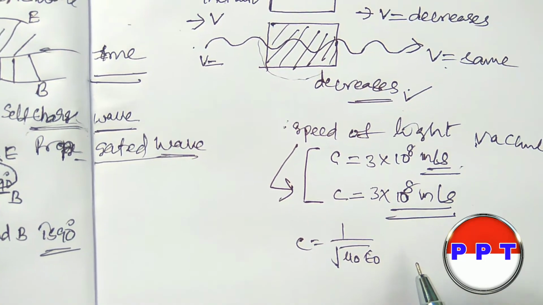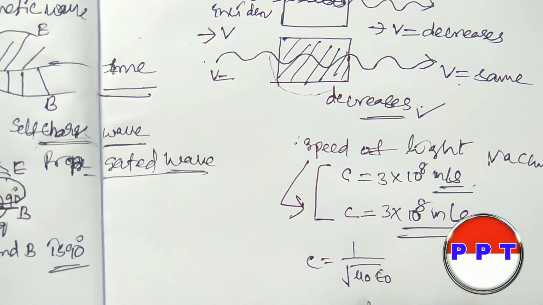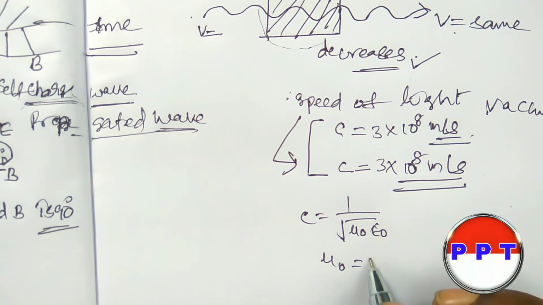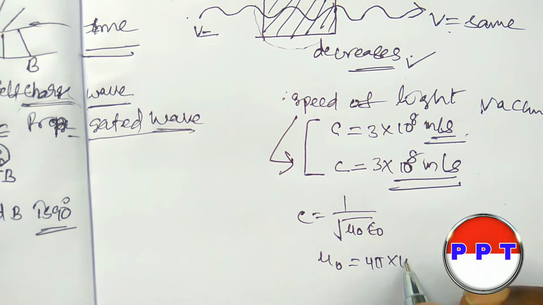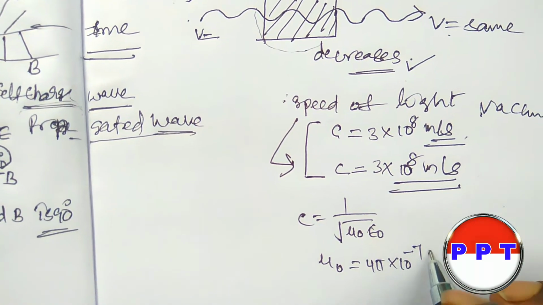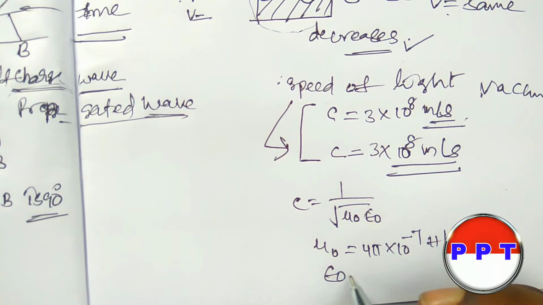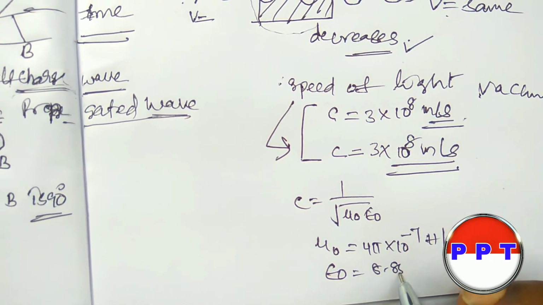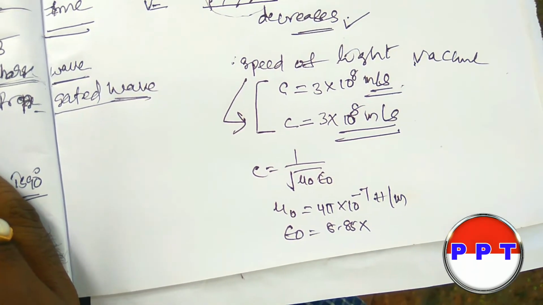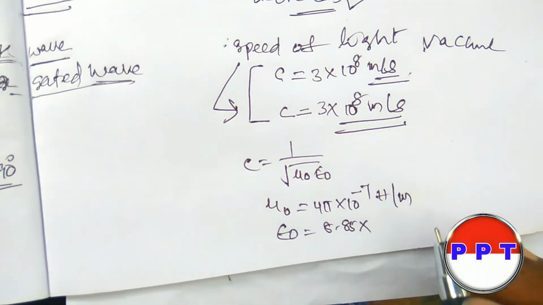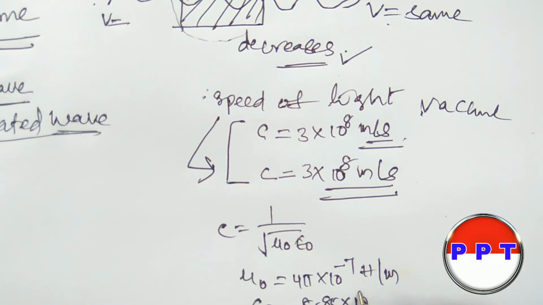Permeability and permittivity. Here mu naught is equal to 4 pi into 10 to the power minus 7 Henry per meter. And epsilon naught is 8.85 into 10 to the power minus 12.